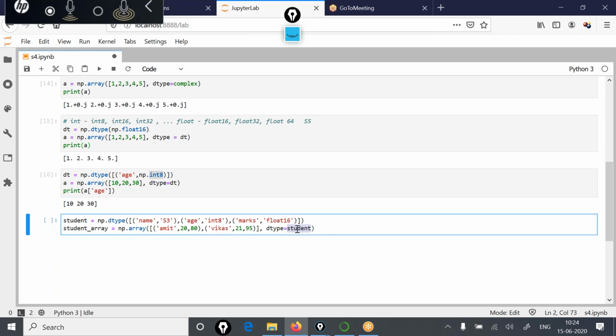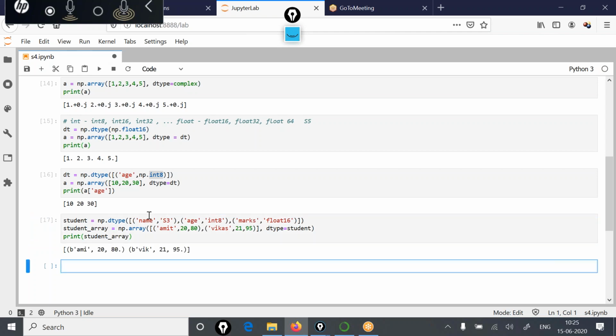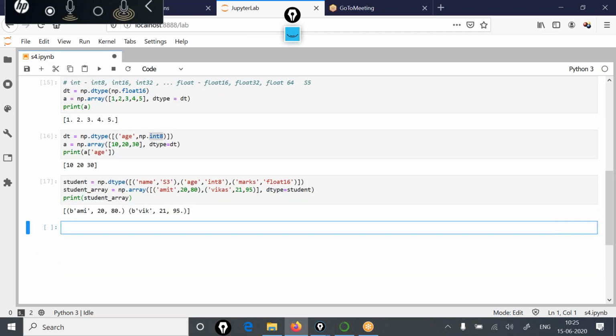Because this student type you have created over here, the dtype you mention must match it. And now if I write print student array, you must get an output like this.